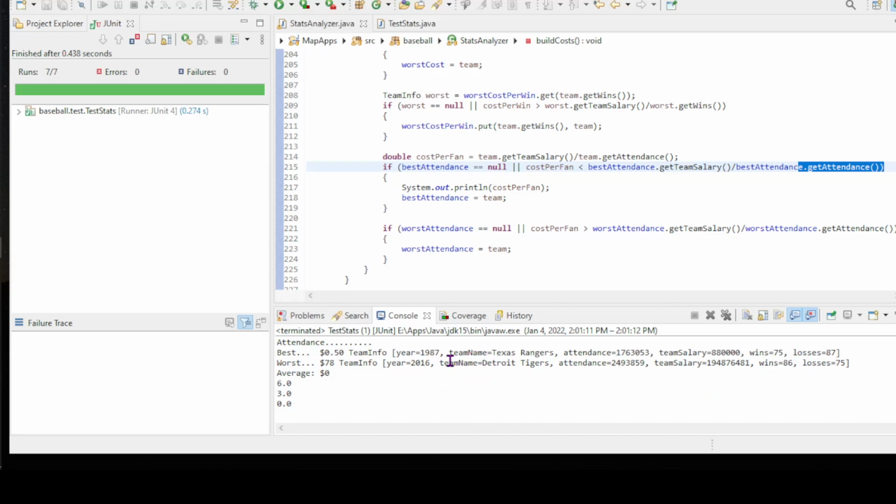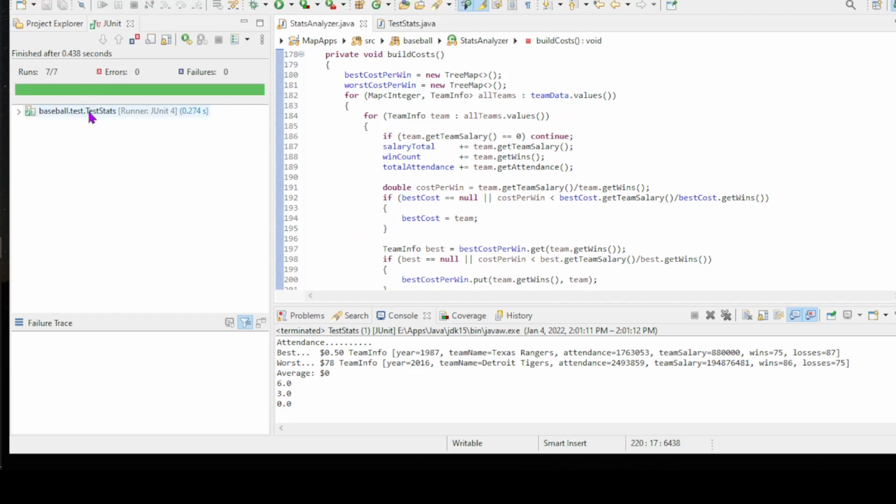So for every ticket they sold, let's say they sold a ticket for $10, they made $9.50 on that ticket. As opposed to the Detroit Tigers, if they sold a $10 ticket, they lost $60 to $68 on that ticket. So that means the Detroit Tigers' average ticket price would have to be $78 for them to make money on ticket sales alone, where the Texas Rangers would have to charge only 50 cents to make money on ticket sales alone. So anyway, that gets to all of our test cases passing.